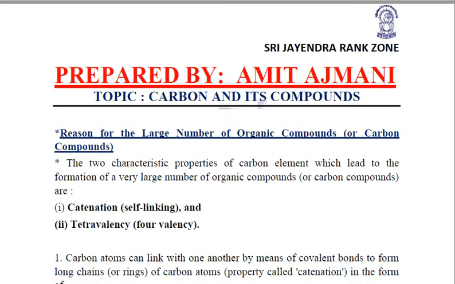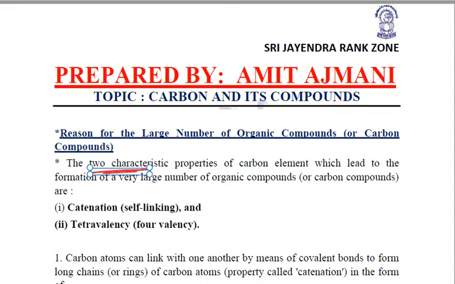Now, carbon, we saw that there are so many compounds made up of carbon. Quite important question is, what exactly is the reason for such a large number of organic compounds or carbon compounds? It is mainly because of two important characteristic properties of carbon.